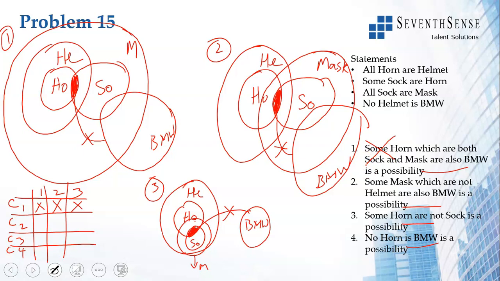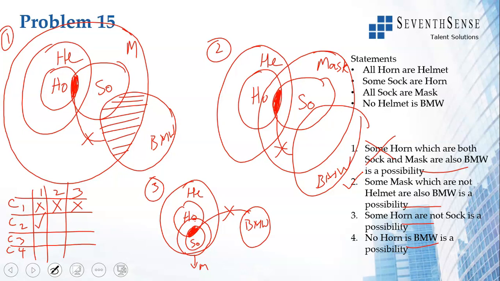Let us look at option 2. Some mask which are not helmet are also BMW is a possibility. If you see, this mask is not helmet, but it is also BMW. It is possible. Once one becomes possible, you don't look at anything further, we'll tick that.